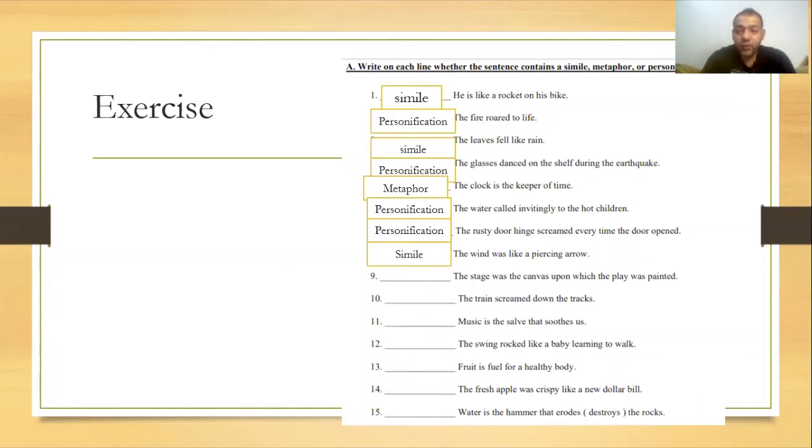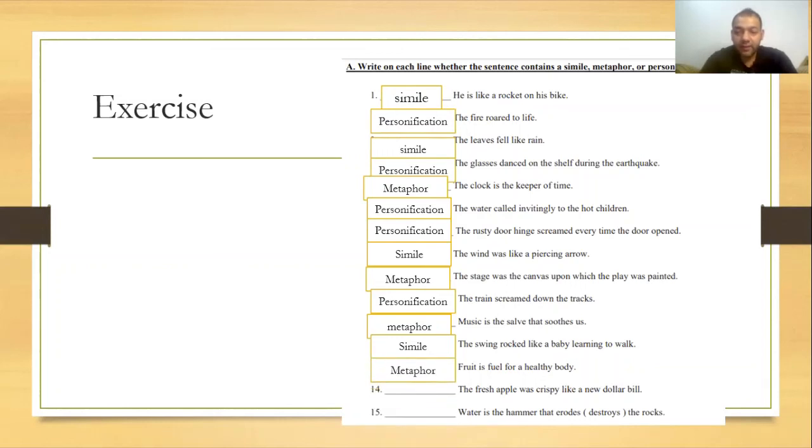The stage was the canvas upon which the play was painted, so this one is a metaphor. The rain screamed down the tracks. Personification. Music is the slave that soothes us. This one is a metaphor. The swing rocked like a baby learning to walk. It's a simile.